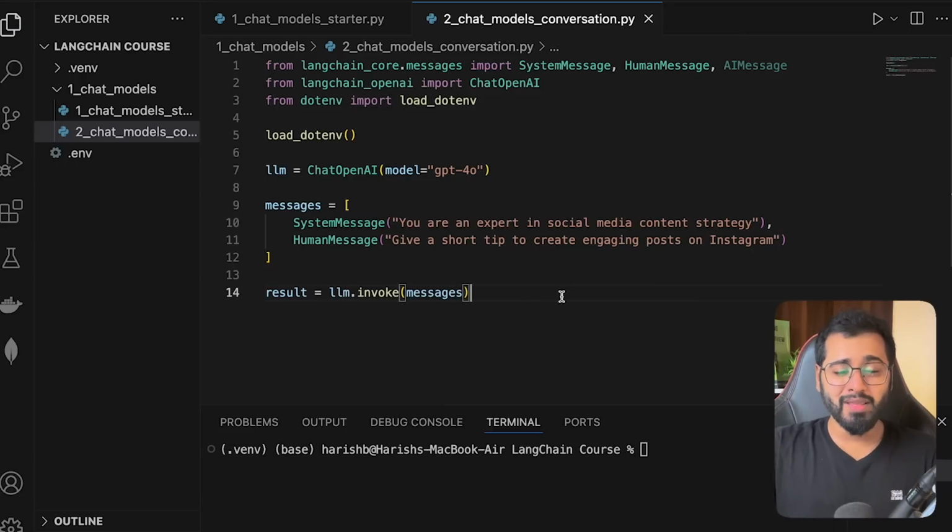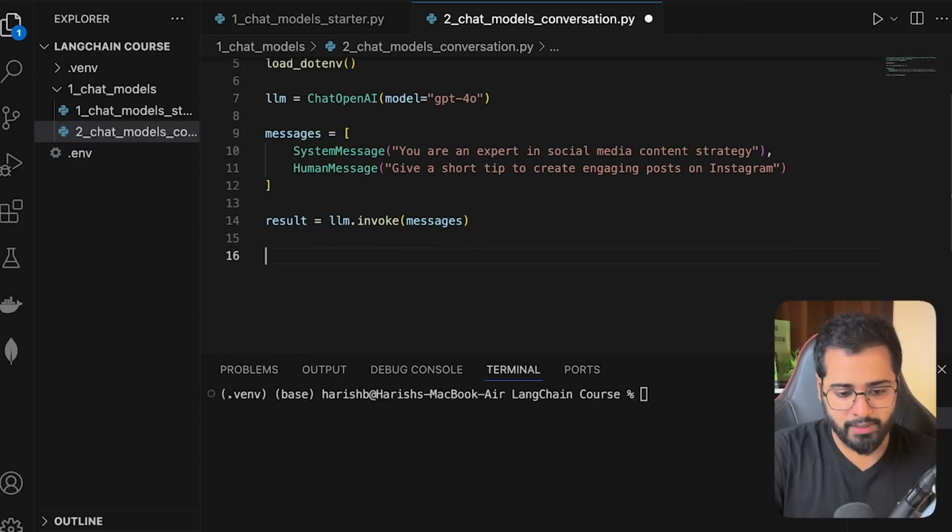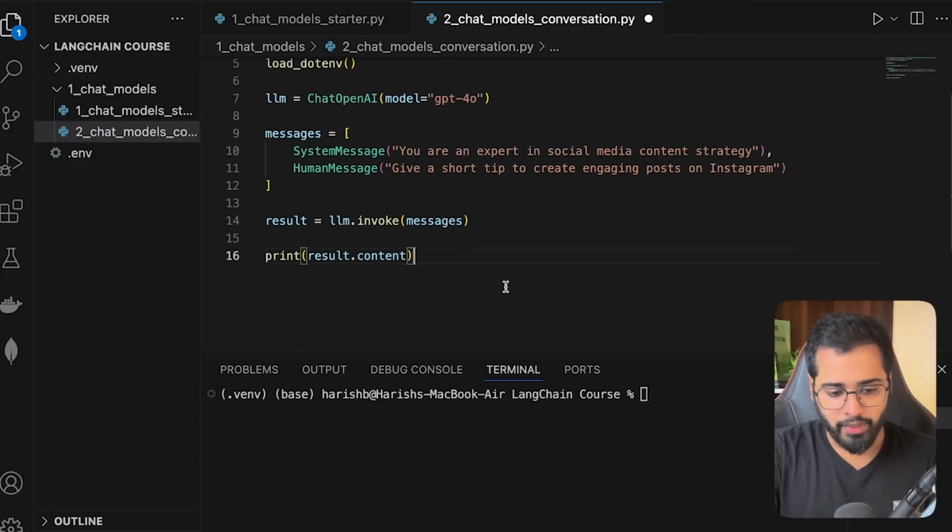This invoke method is pretty versatile, as you can start to see, because we can pass in strings, and we can pass in this list as well, and LangChain knows exactly what needs to be done. It abstracts away all the complexity so that it gives you a very clean interface to work with. Let's also print the content from the result.